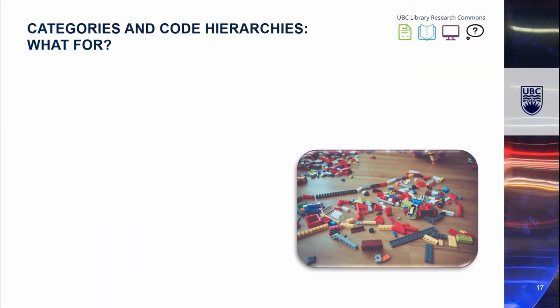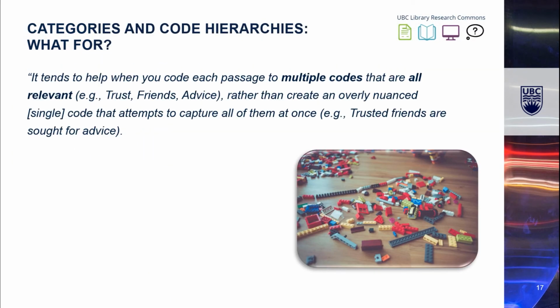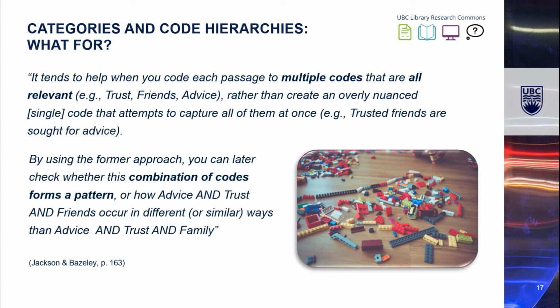As we saw with this example, it really does tend to help when you code each passage to multiple codes that are all relevant rather than create an overly nuanced single code that attempts to capture all of that content at once. By using this approach of applying multiple codes from different code categories, we can later check whether combinations of codes form any kind of pattern. This quote, again, is from Jackson and Baisley's book.